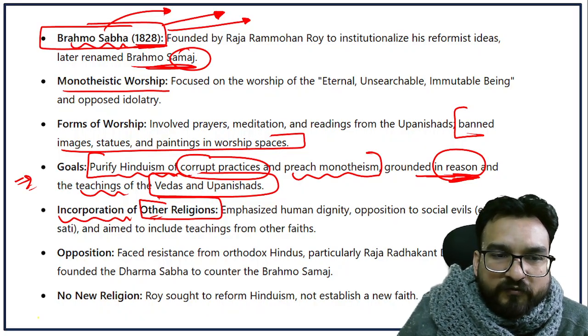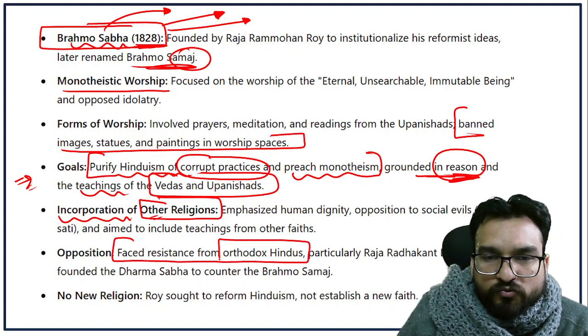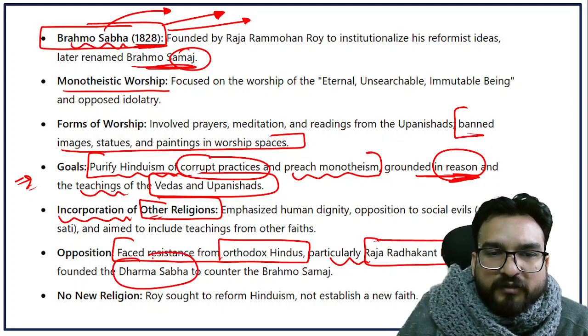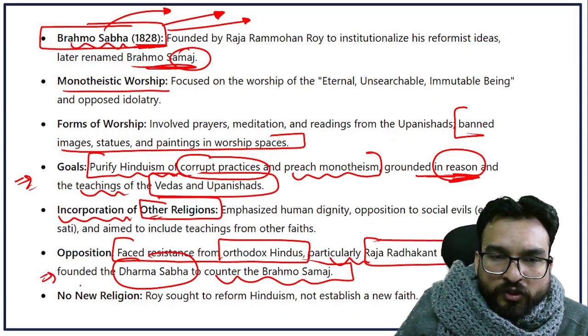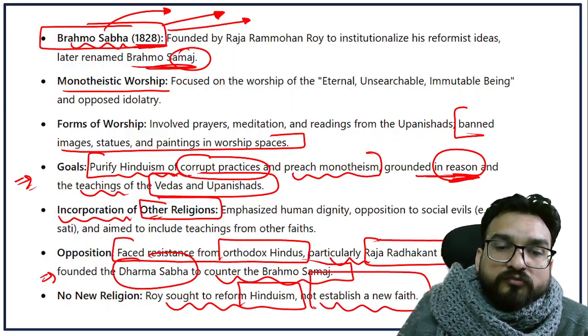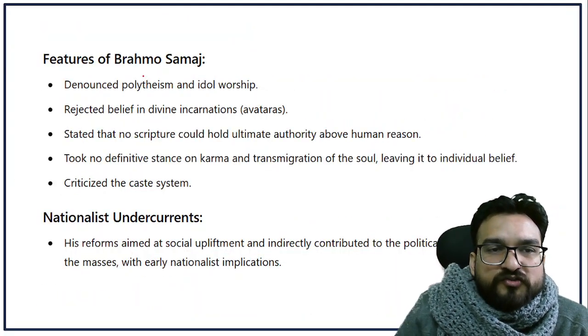Okay, so over here you will see one more point: it faced resistance from orthodox Hindus, particularly Raja Radhakant Dev, who formed Dharma Sabha to counter the Brahmo Samaj. Very important. Roy sought to reform Hinduism, not to create a new form of religion. This is also very important, guys. Now, features of Brahmo Samaj.